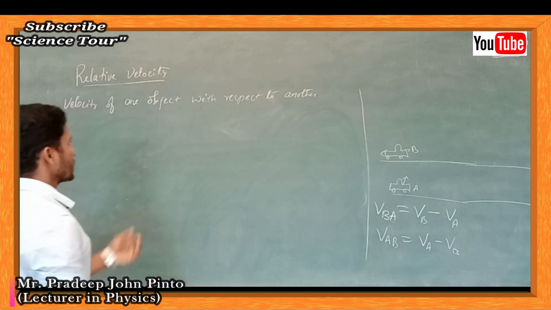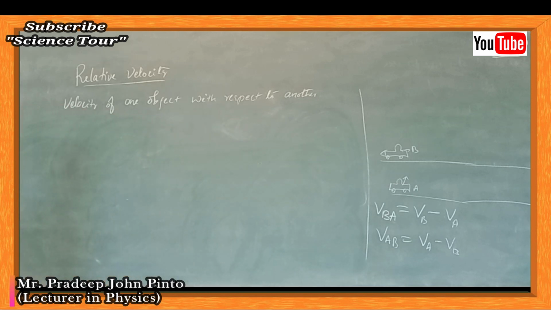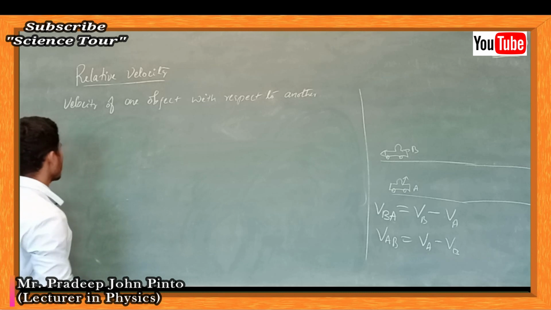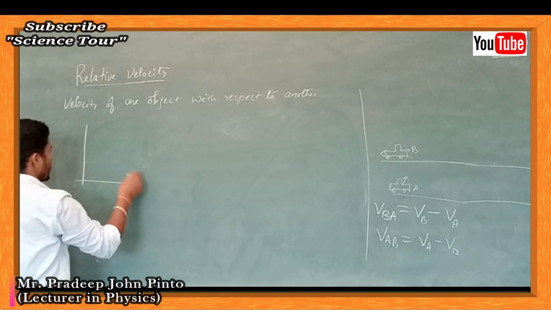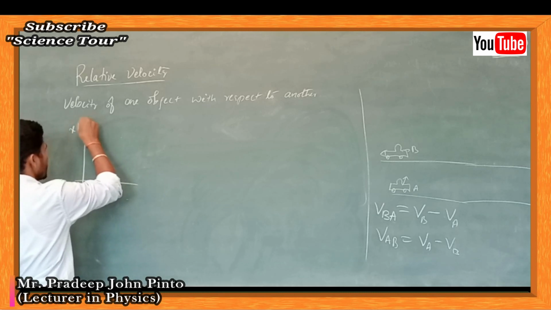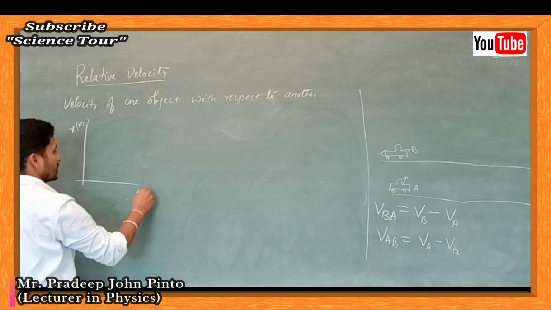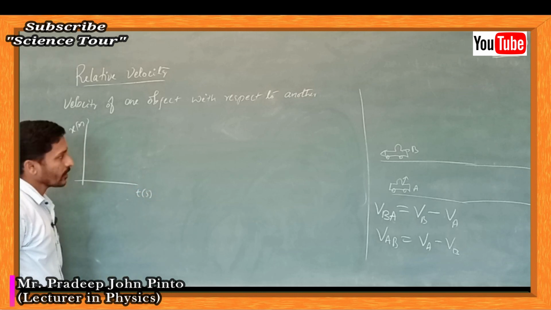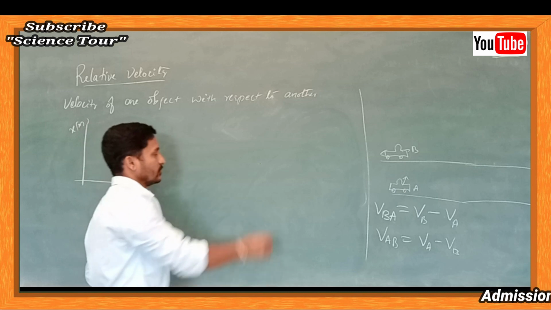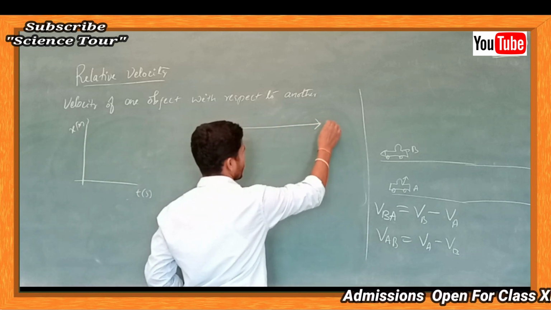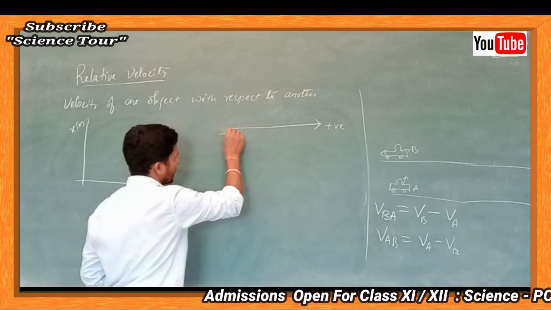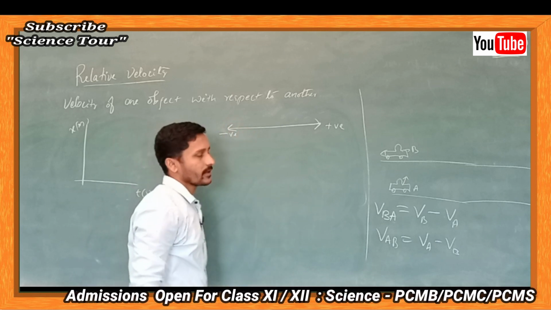Now for the scenarios, the graph we are going to write down is nothing but the position-time graph. We know that one direction we take as positive and the other direction we take as negative.